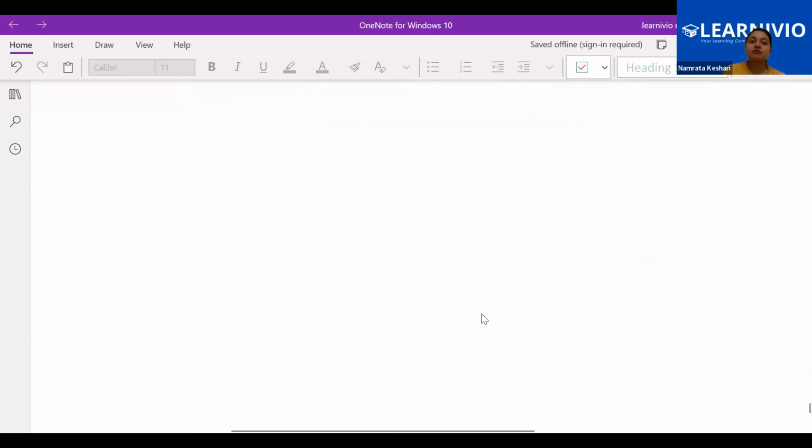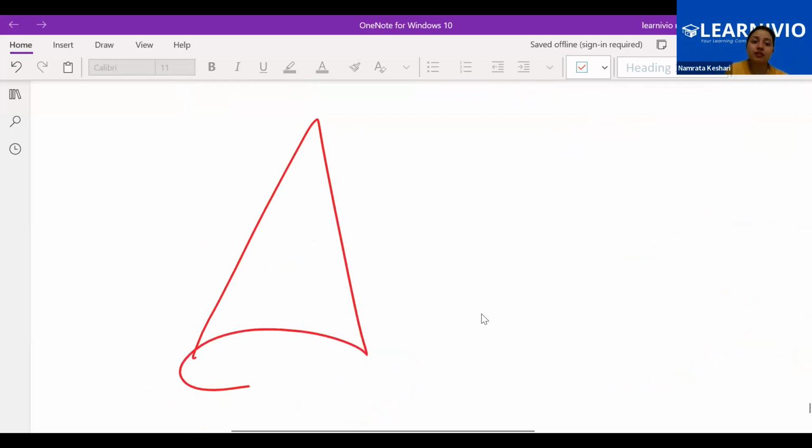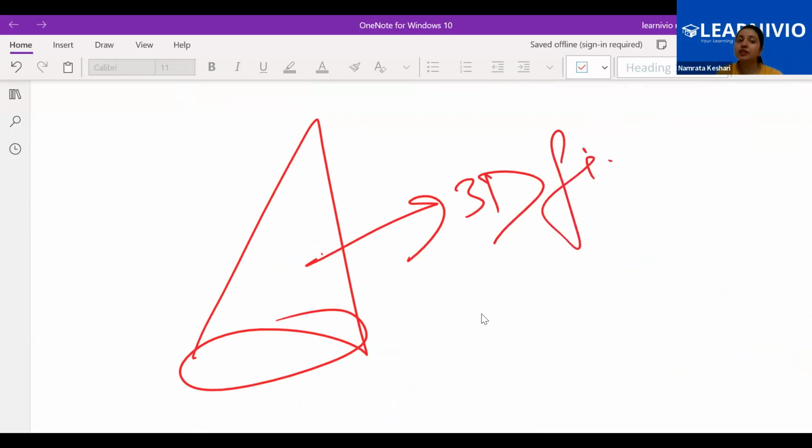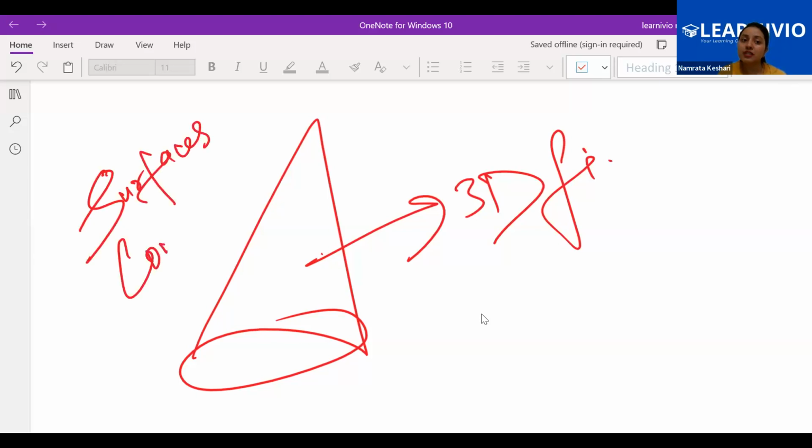How did we get this 3D figure? Surfaces combined together give us a 3D shape.